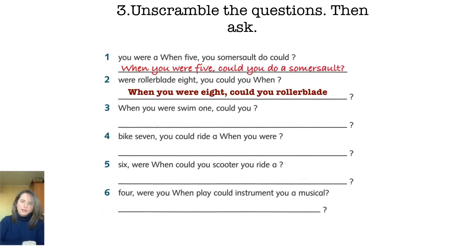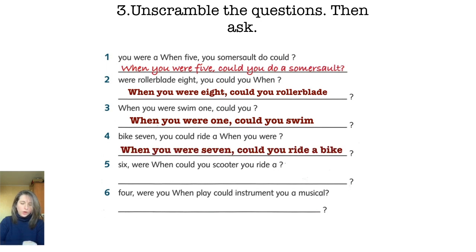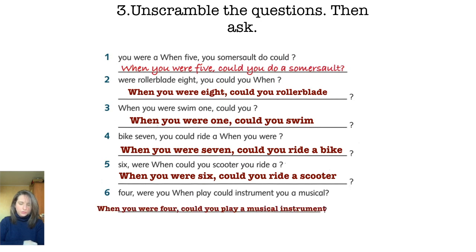Okay, so here are our answers to our exercise. When you were 8, could you rollerblade? Number 2. Number 3, when you were 1, could you swim? Number 4, when you were 7, could you ride a bike? Number 5, when you were 6, could you ride a scooter? And number 6, when you were 4, could you play a musical instrument? Check your answers now. Let's see how you did.